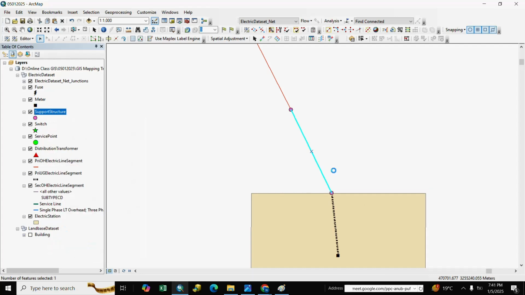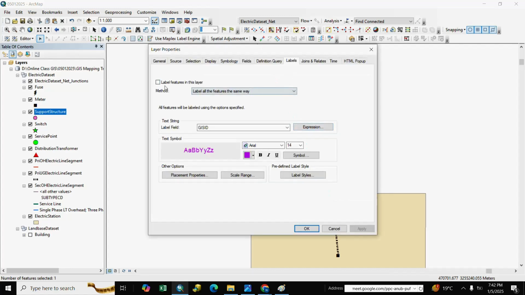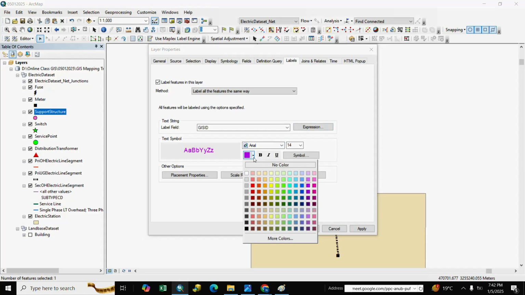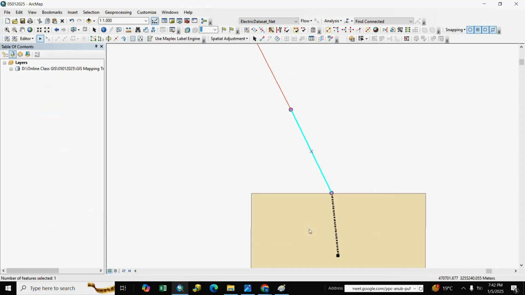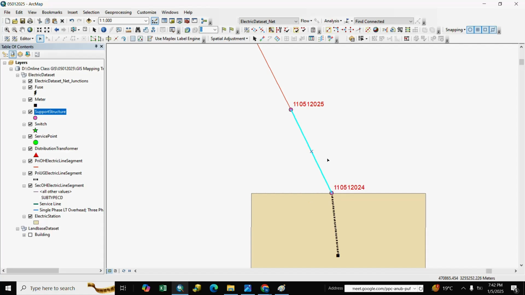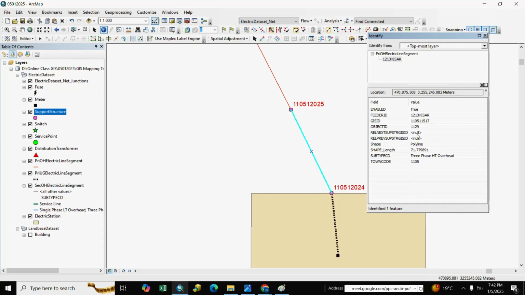We label on, label GIS ID, take a color, apply and OK. Here is GIS ID. We populate the real next support structure and previous support structure.